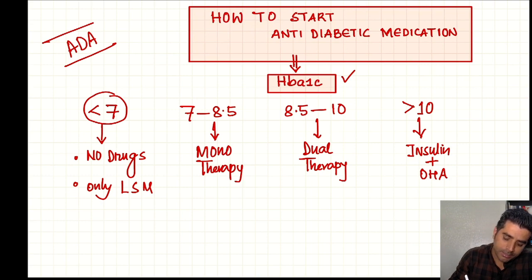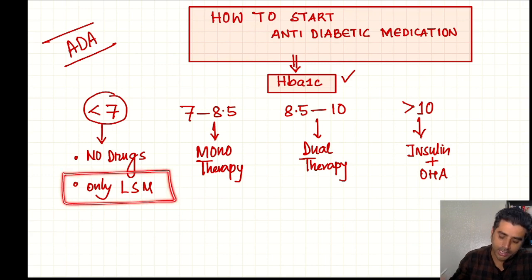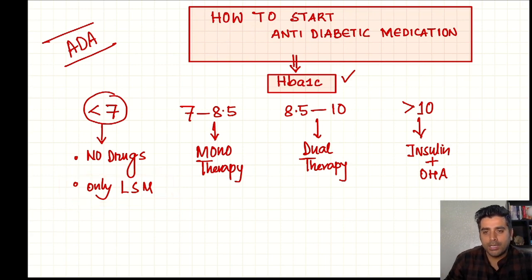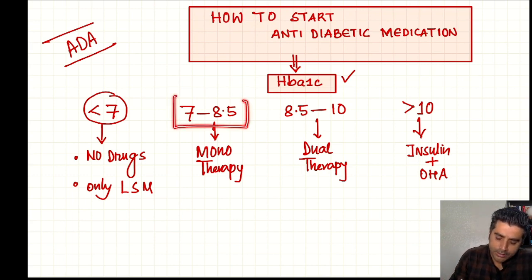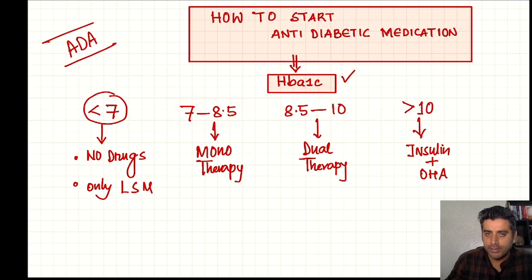if your level is less than 7, remember no drugs are necessary. You need to change your lifestyle, and it will help you to have better control on your glycemic control. Okay, but if you have an HbA1c level of 7 to 8.5, then we can start with one medication, and preferably we start with metformin. We'll talk in detail.